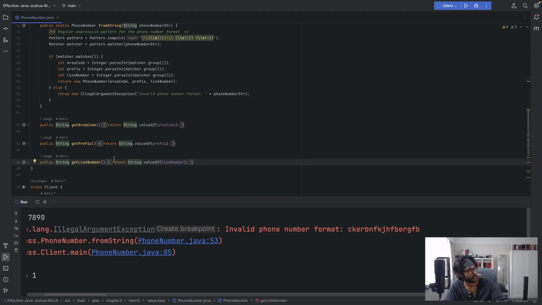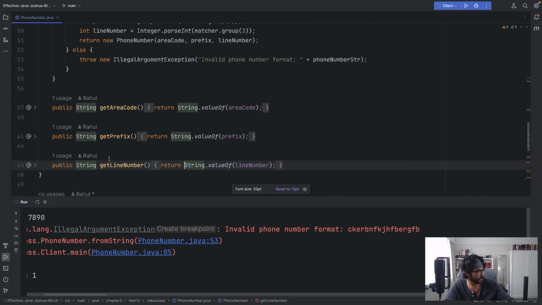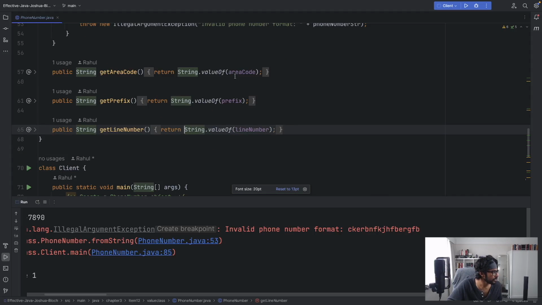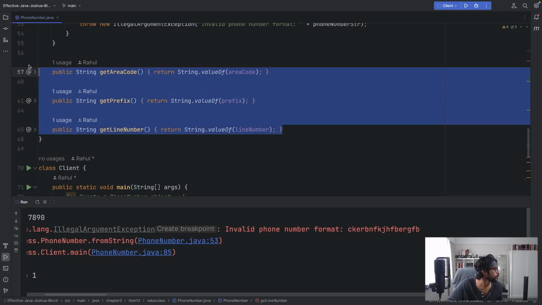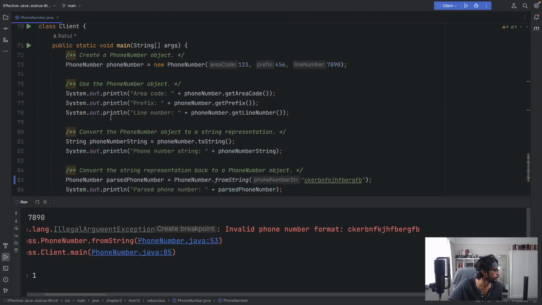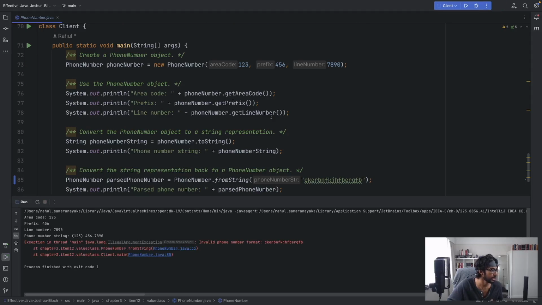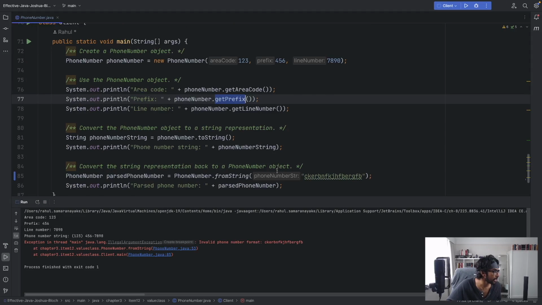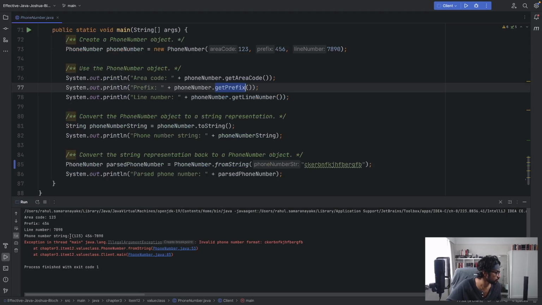So the simple way to solve that, of course, is, as Joshua Bloch states, to provide programmatic access. All these values are returned in the ToString method. However, for the individual values, it's important to have getters. And if you look over here, the client can then easily just use get area code, get prefix, get line number, instead of passing through this string returned by the ToString method.